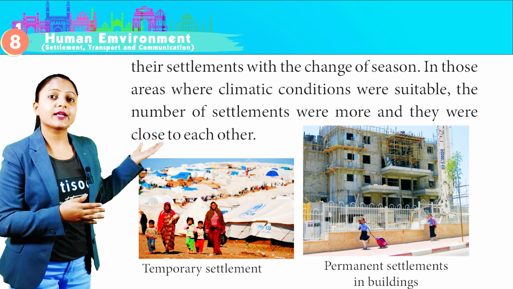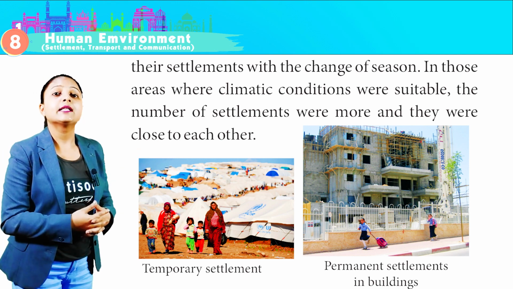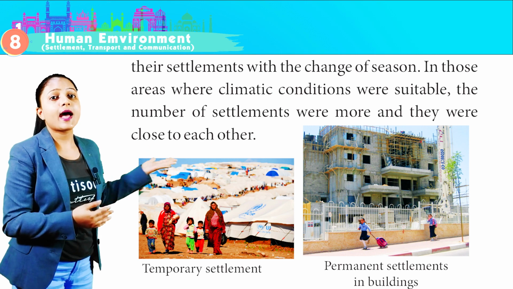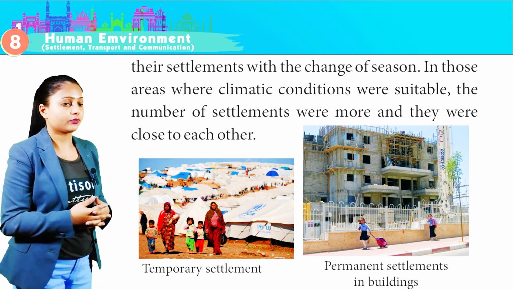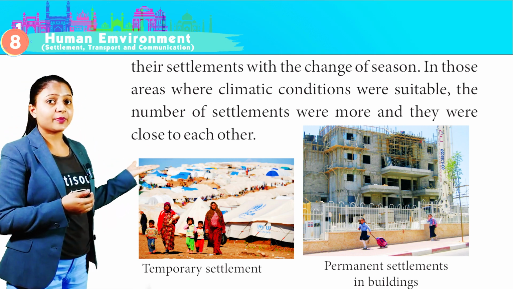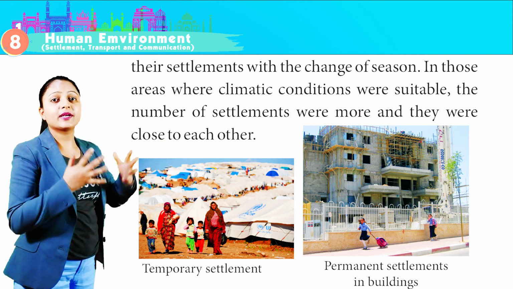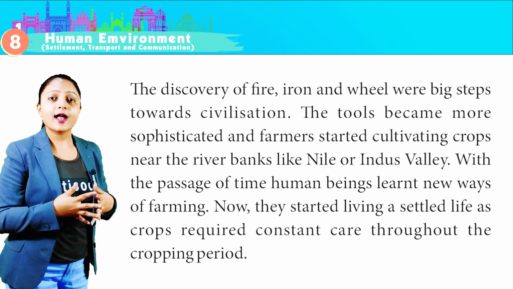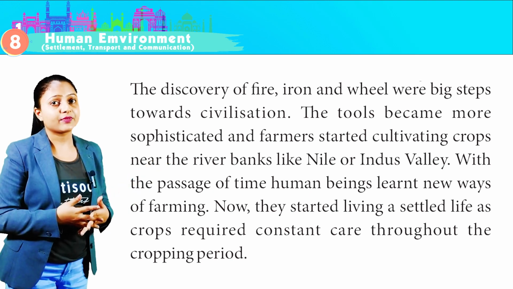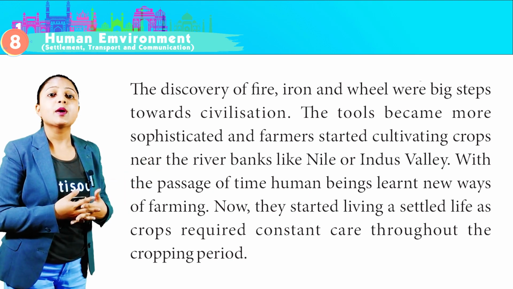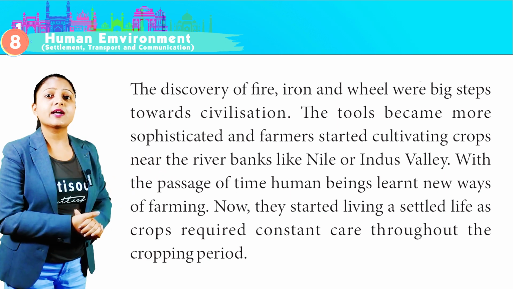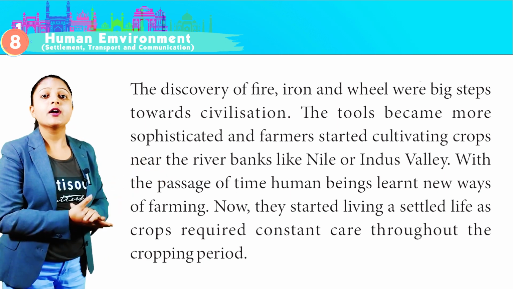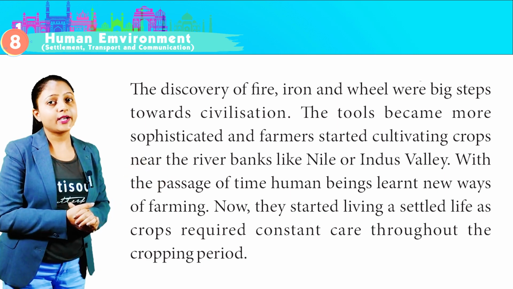In those areas where climatic conditions were suitable, the number of settlements was more and they were close to each other. This is the image of a temporary settlement and this is the image of a permanent settlement in buildings. The discovery of fire, iron and wheel were big steps towards civilization. The tools became more sophisticated and the farmers started cultivating crops near the river banks like the Nile or Indus Valley.